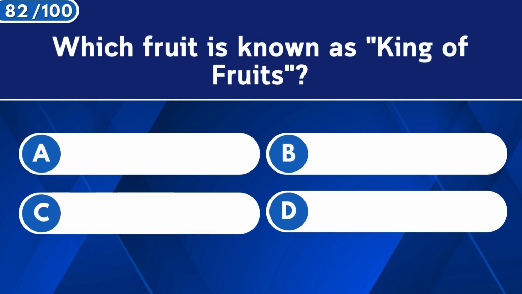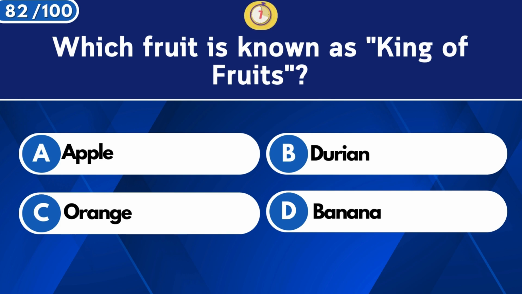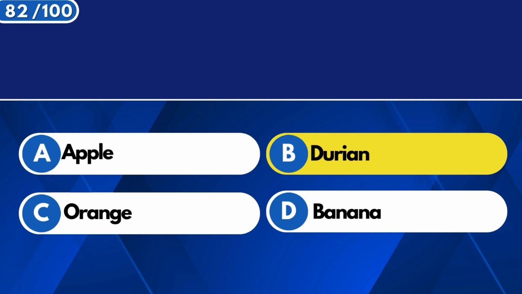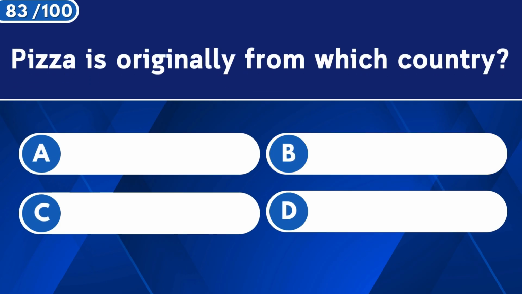Which fruit is known as the king of fruits? Durian. Pizza is originally from which country?